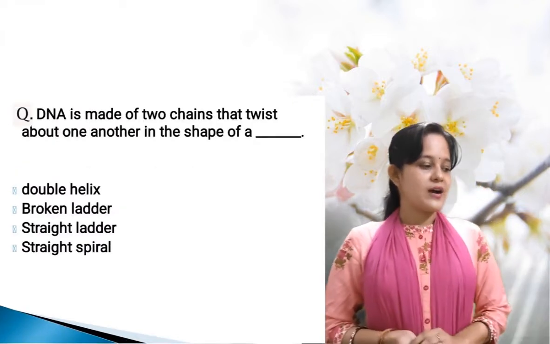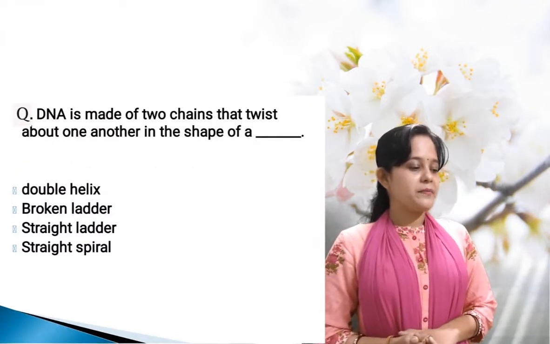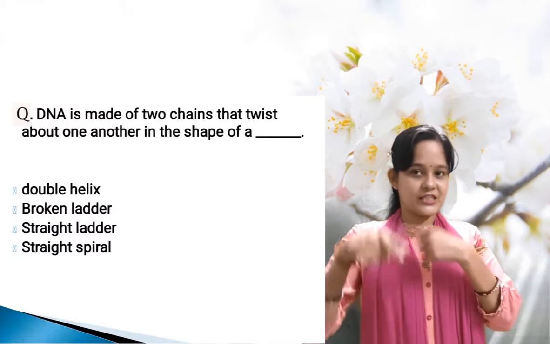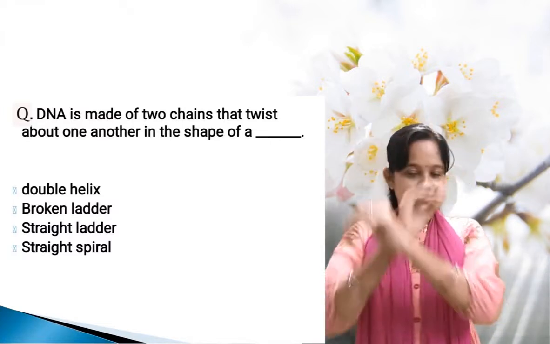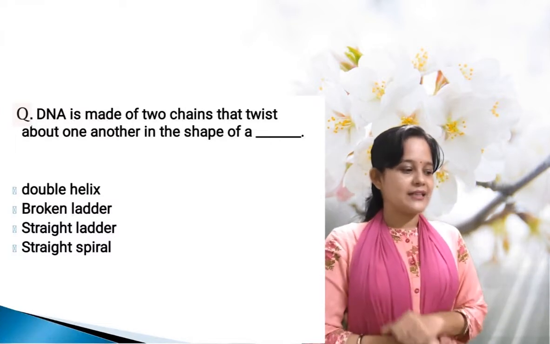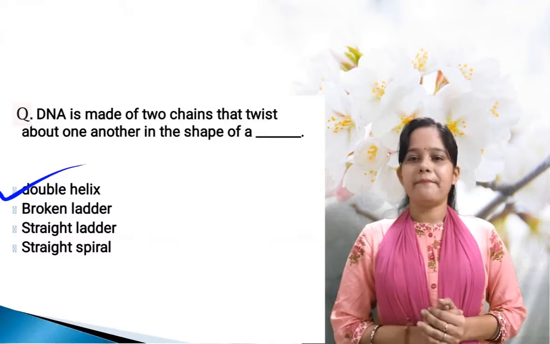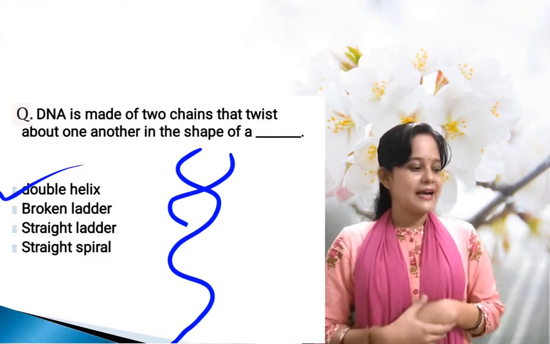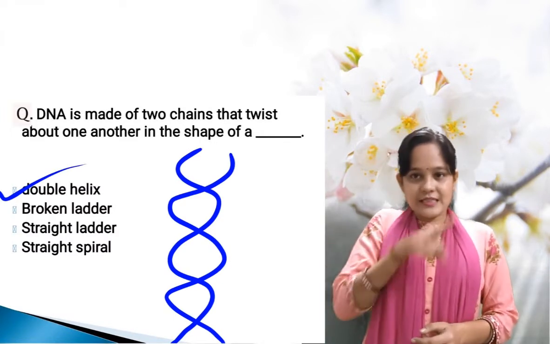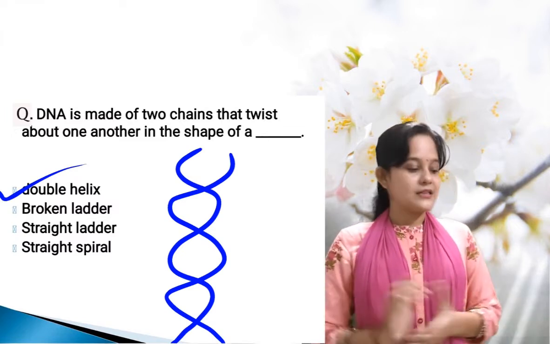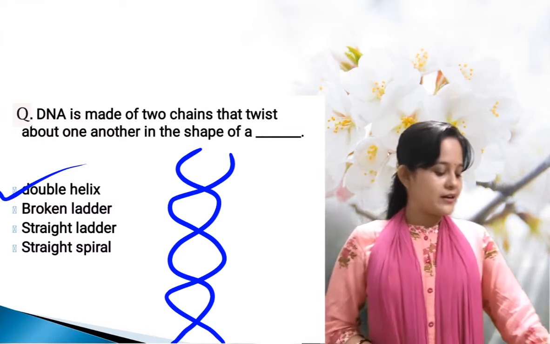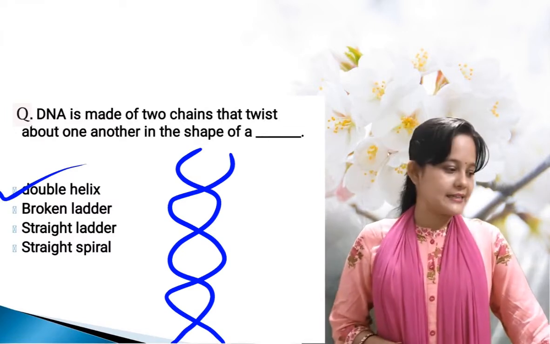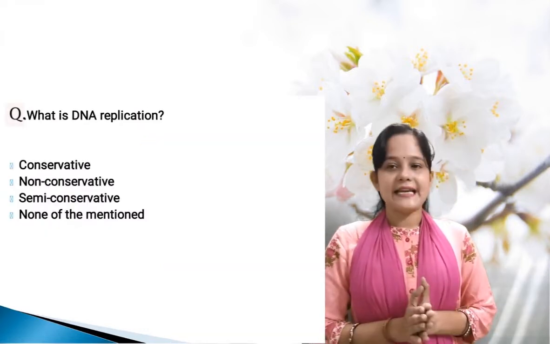Then the next one: DNA is made up of two chains that twist about one another in the shape of a double helix. Okay, that means the twisted form is called the double helix. So here the answer is double helix. What is DNA replication?